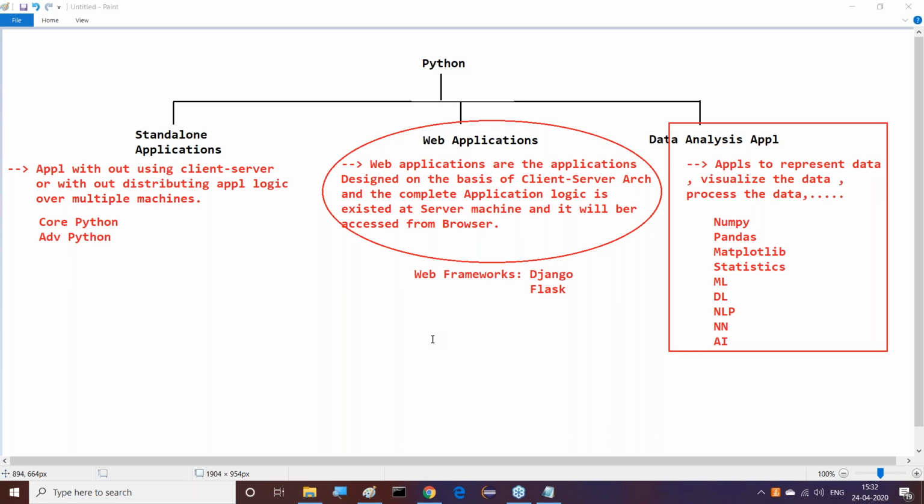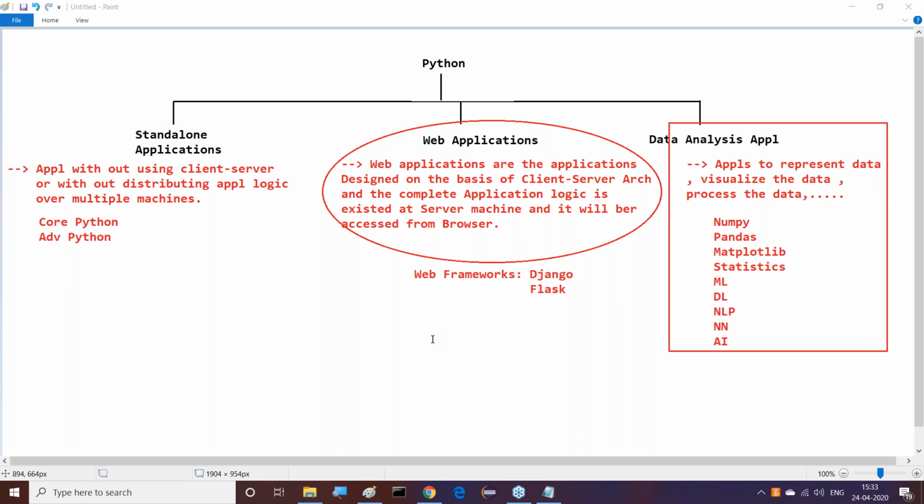Again, there is a question, sir. Okay, sir, good, we understood the purpose of Django and Flask. But what is this framework? What is this web framework? Flask is also a web framework for preparing web applications. A number of frameworks are available, but majorly in the outside market, Django is going on, Flask is going on.